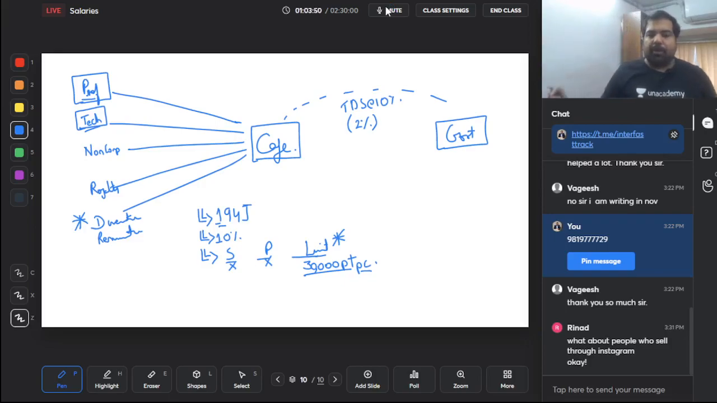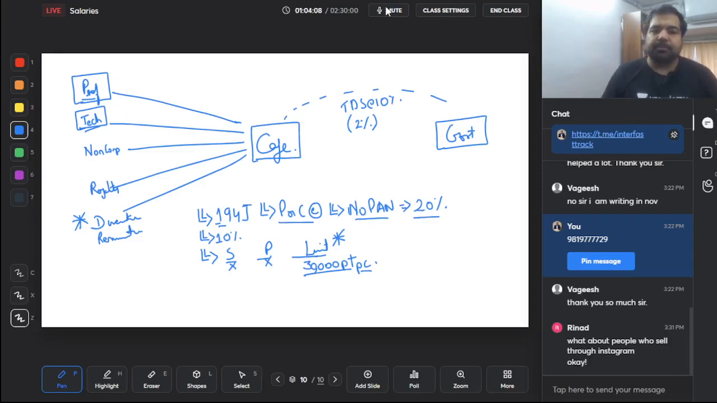Yes, this is on payment or credit basis, whichever is earlier, that we already know. Most of them is payment or credit, whichever is earlier. Again guys, if one of these people don't give their PAN number, if no PAN, then the TDS rate is what guys? It is 20%. 206AA. So this is the deal with section 194J.